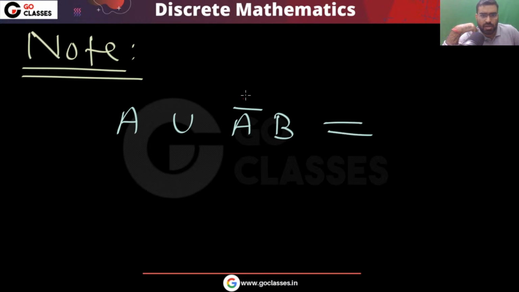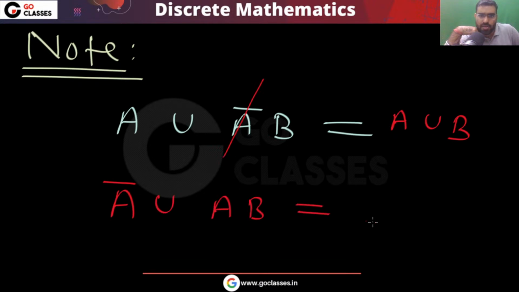So remember, note this is very important, it will help you very much: A union A complement B, what you can do, you can remove this A complement. Okay, you can remove this one. So finally you will get A union B. Similarly, A complement union AB, that simply will be A complement union B. So like this, these rules will definitely help you a lot.